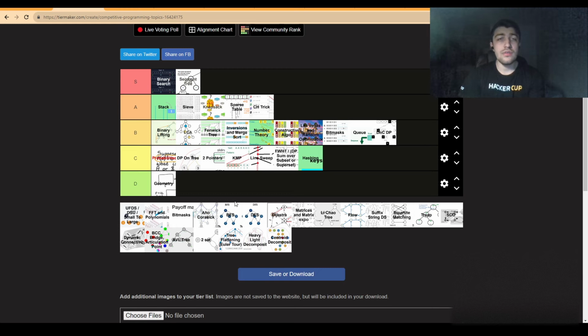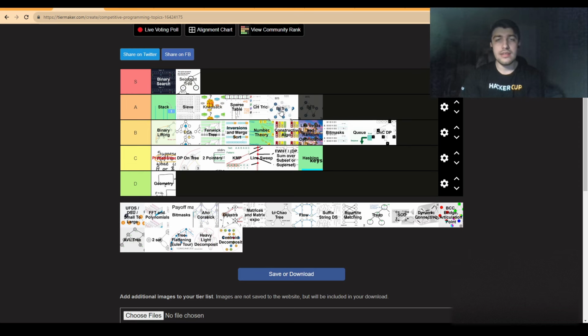Now, I will go with BFS and DFS to start the graph part. BFS and DFS are two techniques that are complementary to each other. They are also the bedrock of any graph book, and they're also very useful in many problems. And they are also short in implementation. So I'll put them together as A tier. There is not that much of a difference between them for the most part, but of course there are problems in which we tend to apply one or the other one.